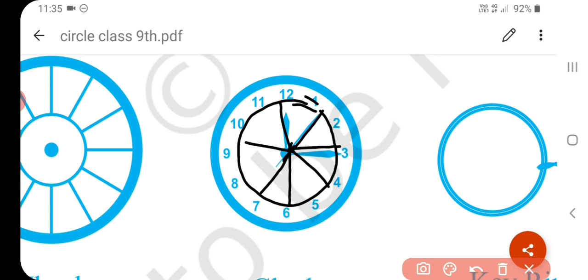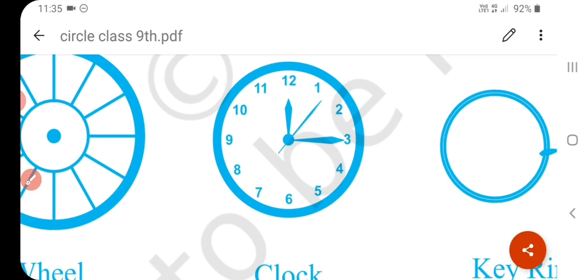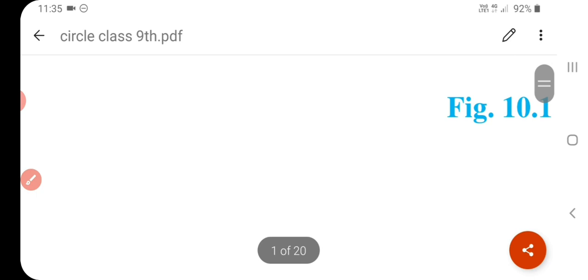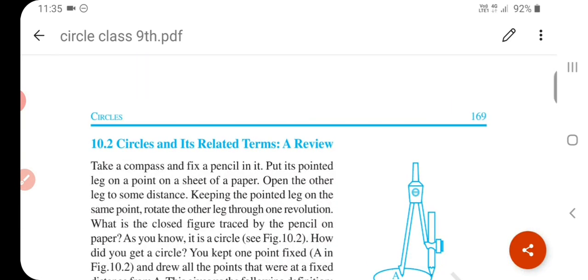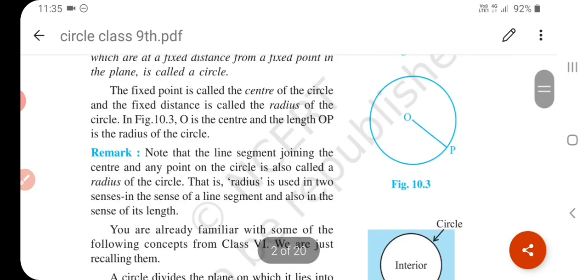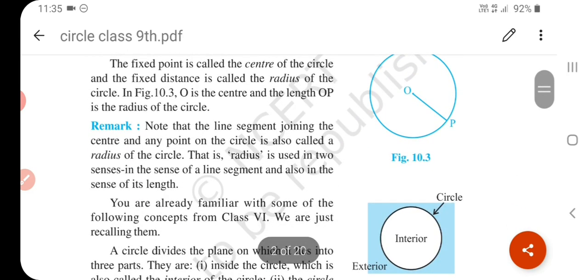See, the radius of a circle is always positive in measure, and if we talk about this figure, a circle with center O, O is the center of the circle and R is the radius of the circle.